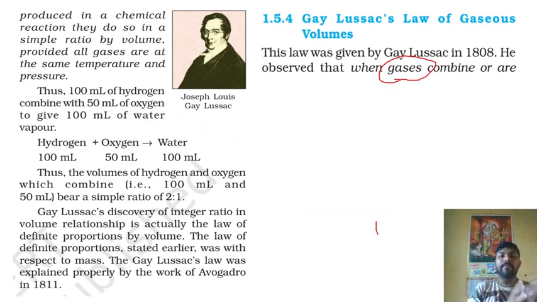When gases combine in a chemical reaction, they react in a simple whole number ratio by volume. That is the very important line this man proposed on the basis of volume, not on the basis of mass. Okay.